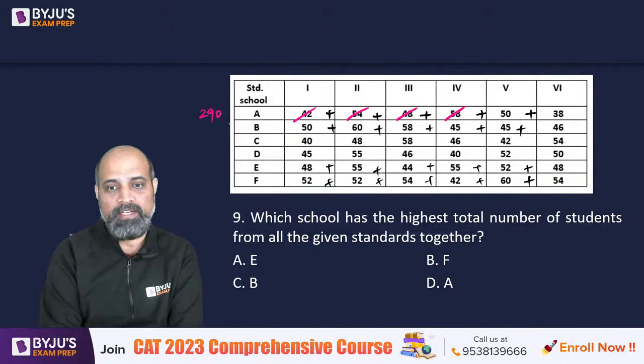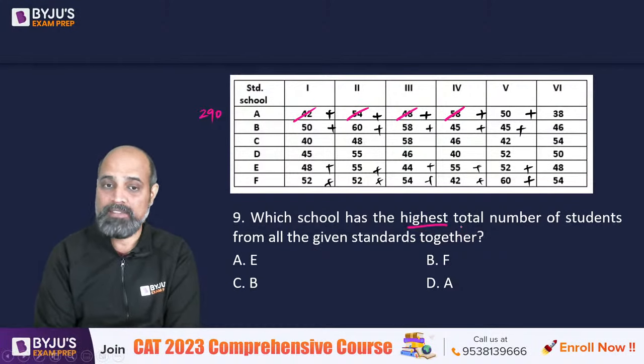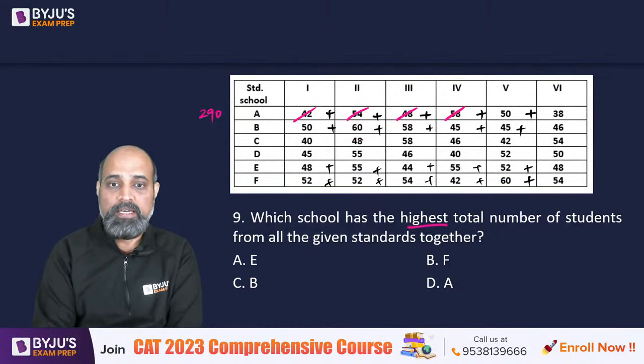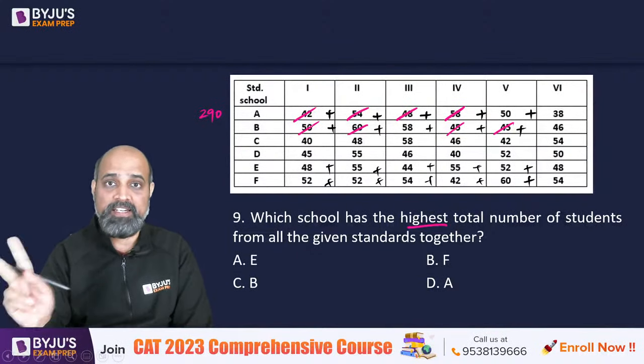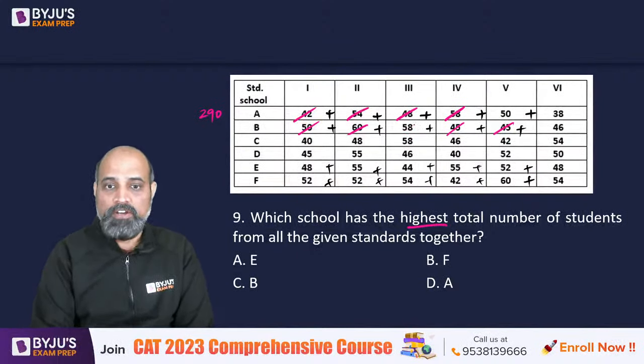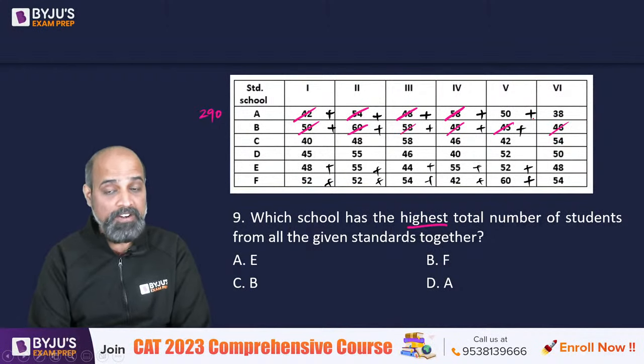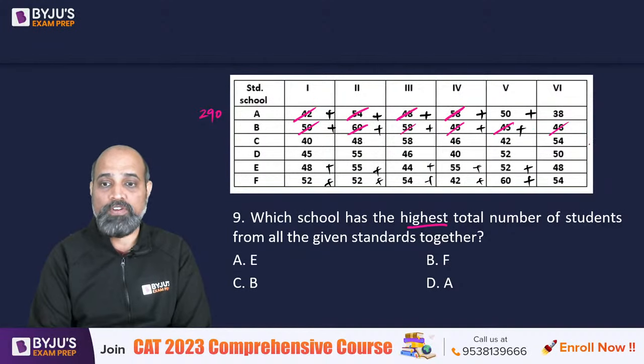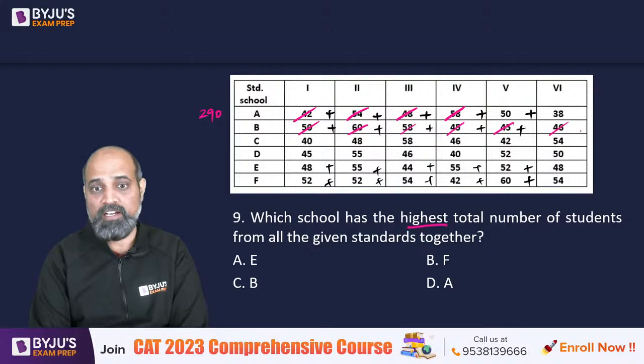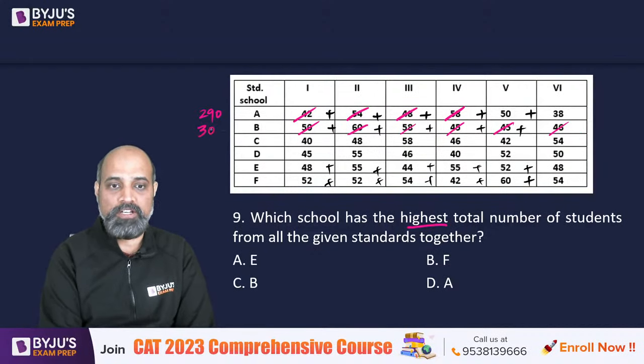So A's total is 290. And remember, we need to find the highest. B is going to be 45 plus 45 is 90, 50 plus 60 is 110, 110 plus 90 is 200, 58 plus 46 is more than 100, right? So 58 plus 42 would have been 100. So this is 104. 104 plus 200, this is 304.